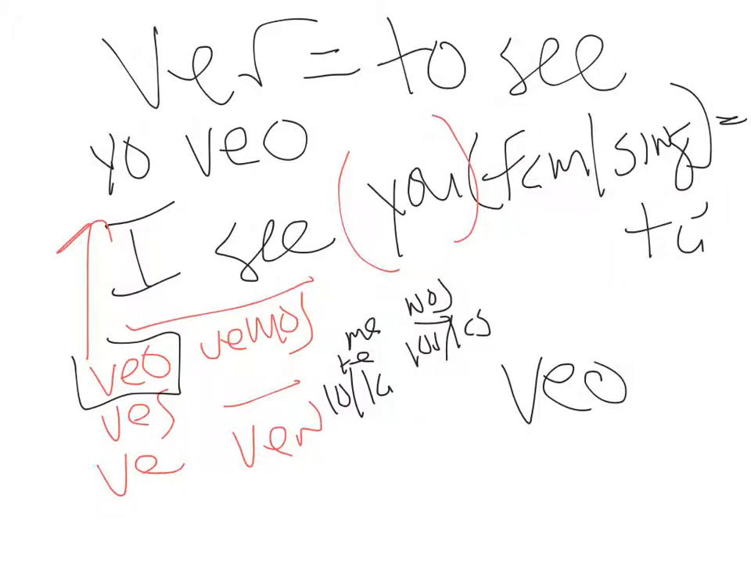What's the only object pronoun that's going to fit for you familiar singular, the tú form? That's the second person singular, the middle left, te. I see you, yo te veo. So algunos ejemplos. I hope we could figure these out. You better know your charts.